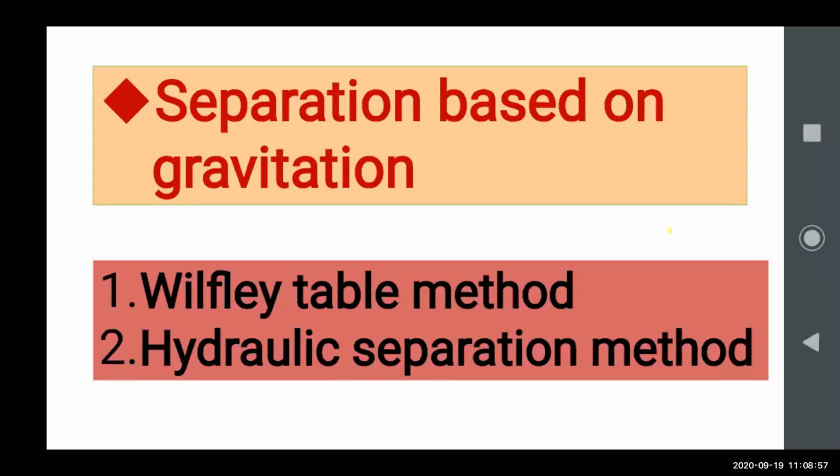Okay, students. Now separation based on gravitation. How can we separate the gangue from the ore? In gravitation, there are two methods.